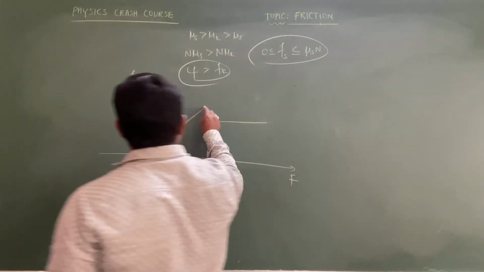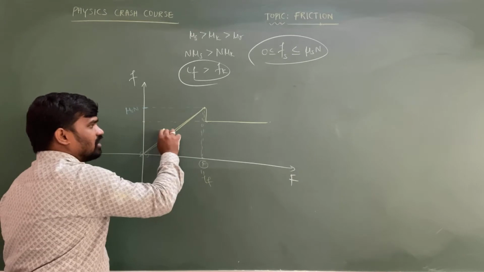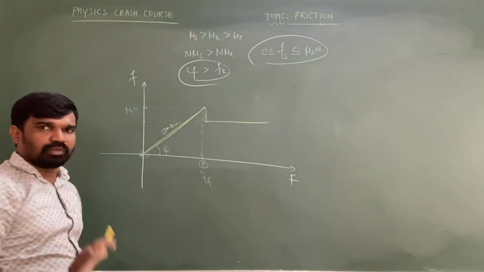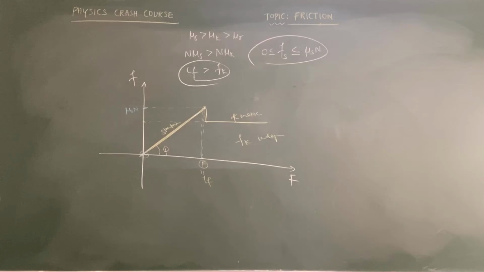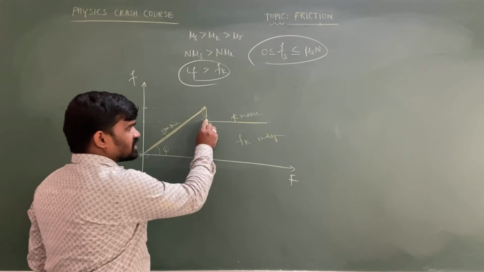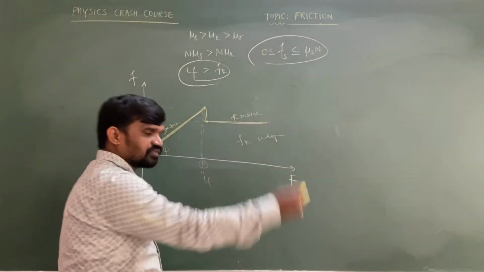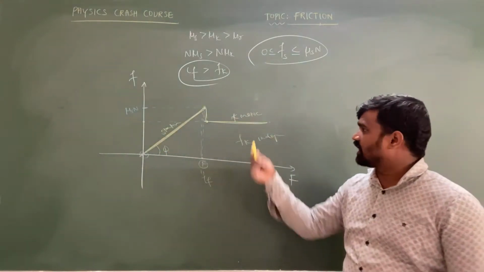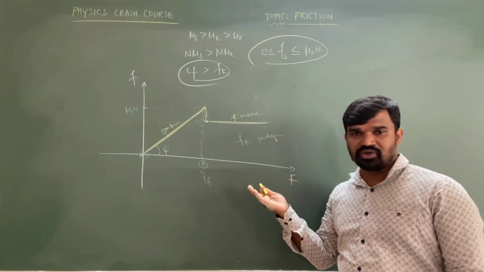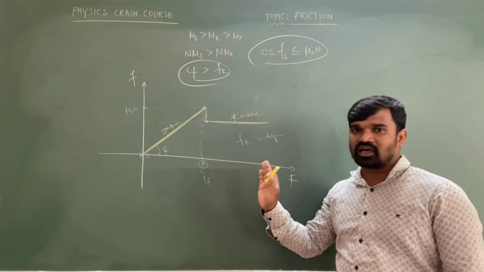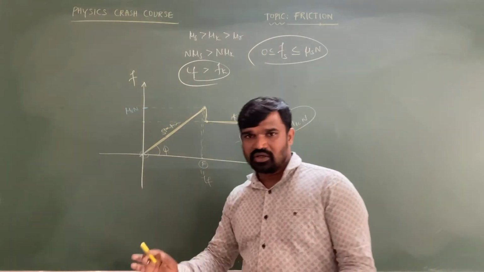As long as the object is in contact with the surface and at rest relative to it, for a stationary object the applied force is directly proportional to friction, up to the limiting friction. Once the applied force exceeds the limiting friction, the friction existing is known as kinetic friction, and the kinetic friction is independent of the applied force. Whatever the applied force acting on the object, the kinetic friction is always a fixed value, equal to mu k into N.